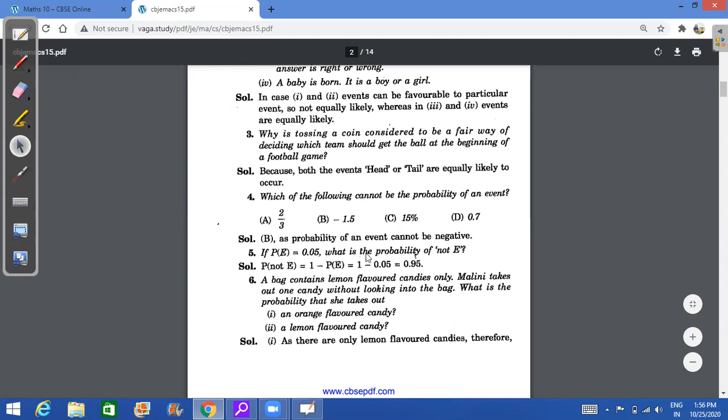P(E) is 0.05. What is the probability of the event not happening? Probability of the event happening is 0.05. What is the probability that it will not happen? So the total probability is 1. So 1 minus 0.05, you get 0.95. These are all easy questions.